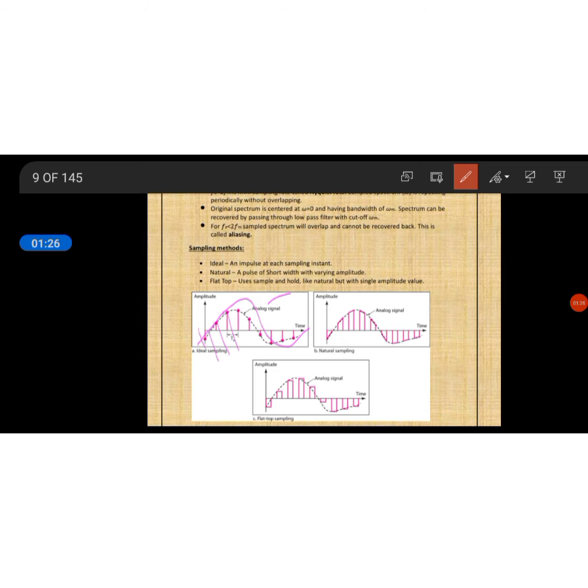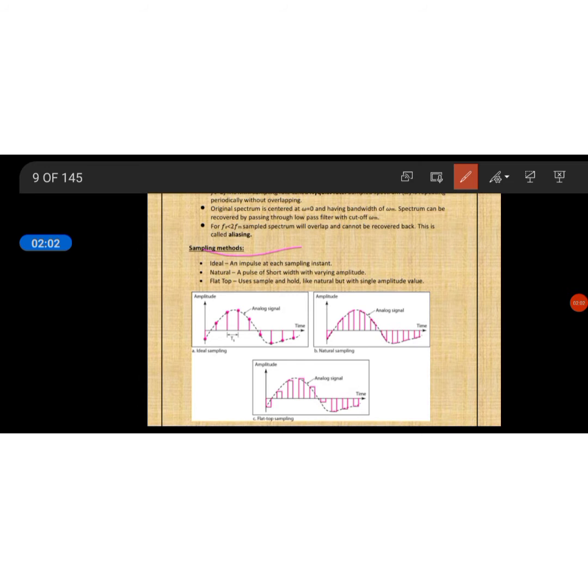It is sampled at a rate Fs greater than or equal to 2 FM. This is the sampling frequency, which is twice the message signal frequency. The original spectrum is centered around omega equal to 0 and has bandwidth omega m. The spectrum can be recovered by passing it through a low pass filter with a cutoff frequency of omega m. Fs less than 2 FM means the sampled spectrum will be overlapped. We'll discuss that at the end of the proof of sampling theorem.